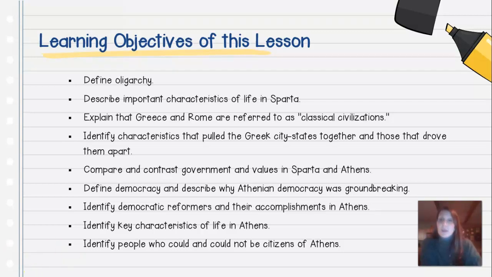So these last couple, from define democracy and describe why Athenian democracy was groundbreaking, from here down and a little bit up here, are going to overlap with lessons 1.01 and 1.02. So you will see some of those objectives that you'll get more detail on in 1.02. I just wanted to make sure that I note that.